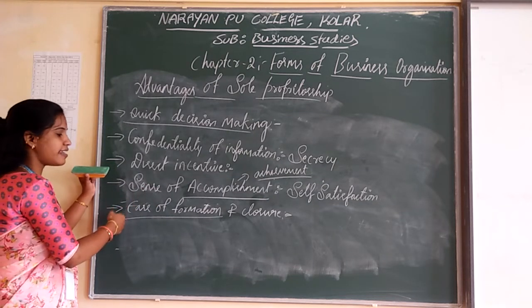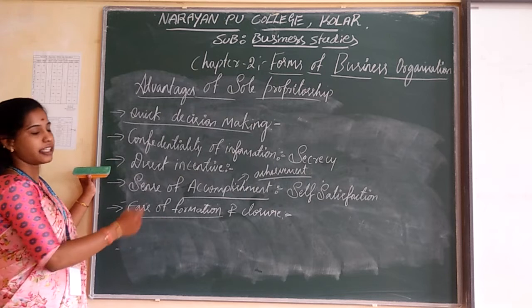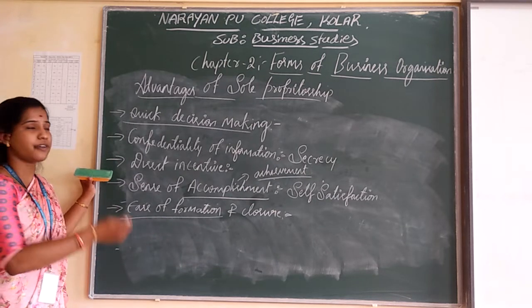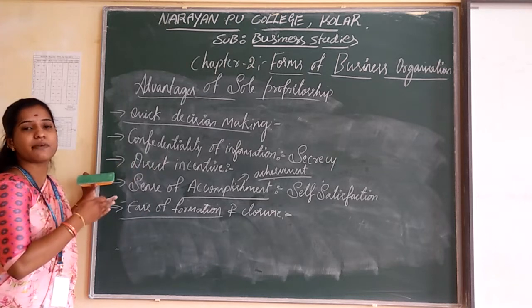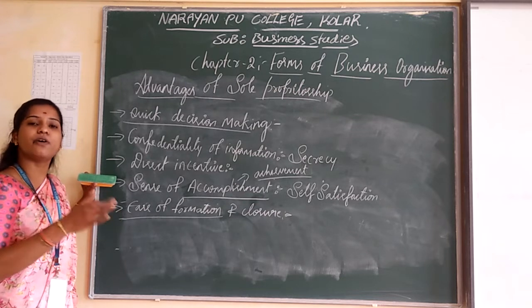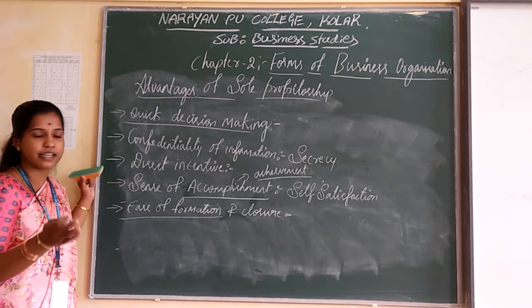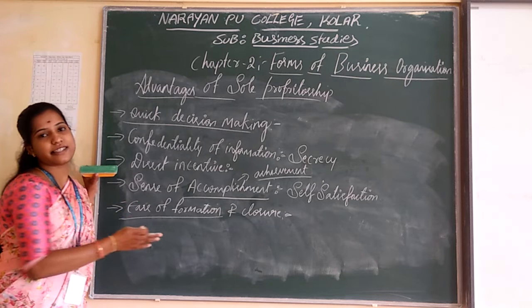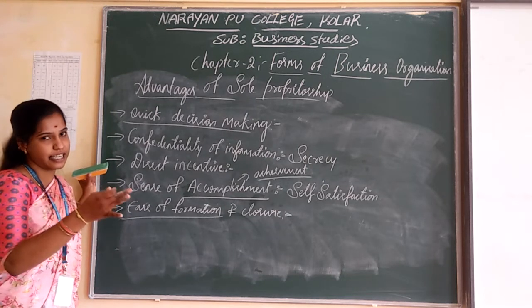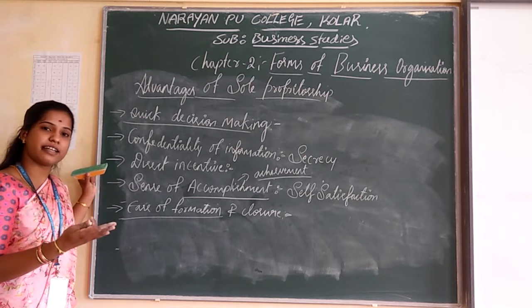And the next one is ease of formation and closure. In sole proprietorship, it is very easy to form this business organization. It is one of the small business organizations, and they require only some legal formalities, as well as a license to start their business organization.